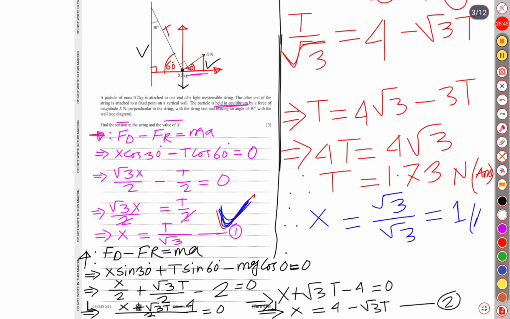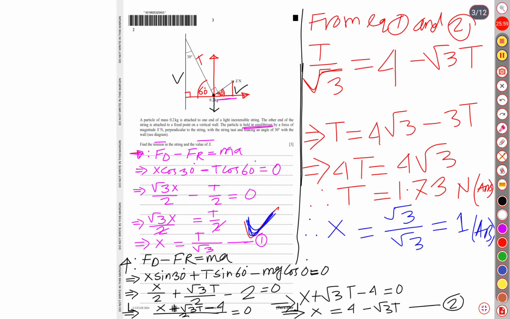So the answer to question number 1 is: the magnitude of t is 1.73 Newton, whereas the magnitude of x is 1 Newton. So that's all about the solution to this question. And I believe that you have understood it very well, because there is no twist and complication in this question at all. It's very easy to be practiced and learned.